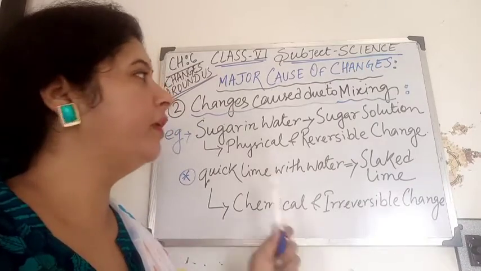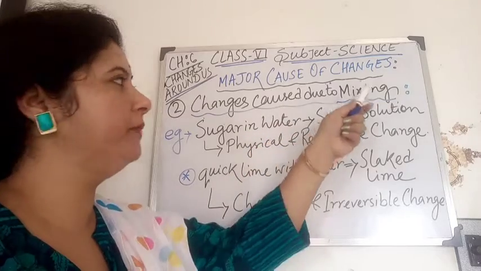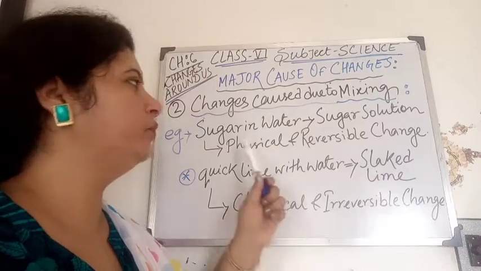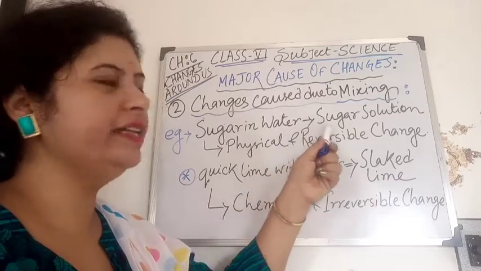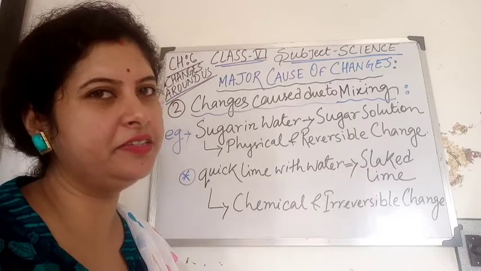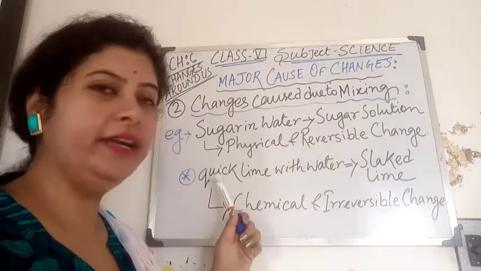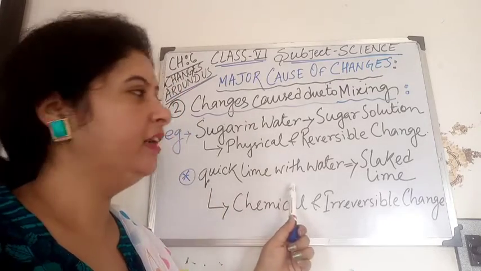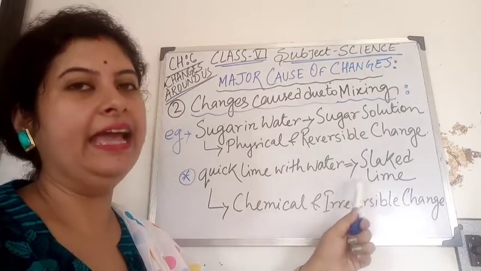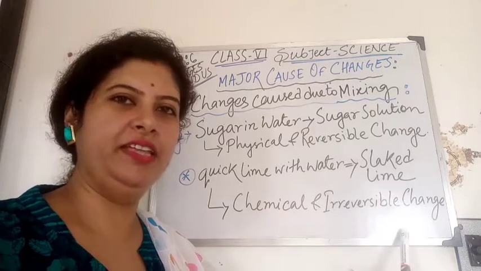The last cause from this chapter is changes caused due to mixing. If we mix sugar with water, we will get sugar solution. It is a physical and reversible change. But in the case of quicklime with water, we will obtain slaked lime, and it is a chemical and irreversible change.